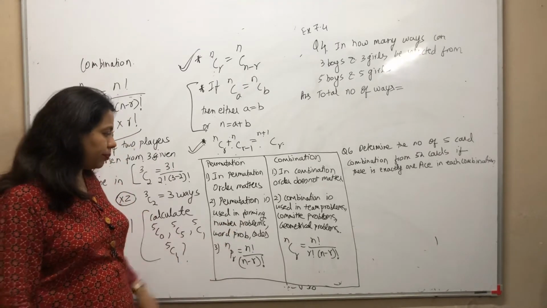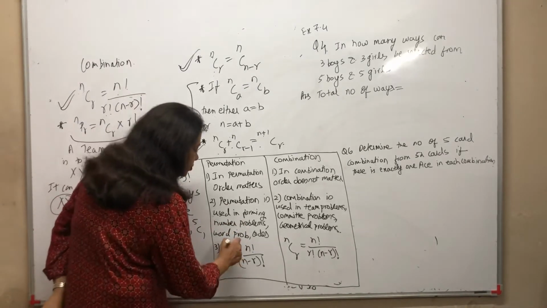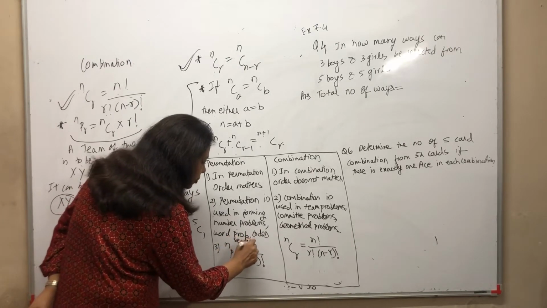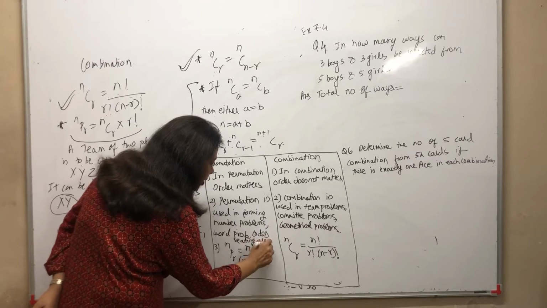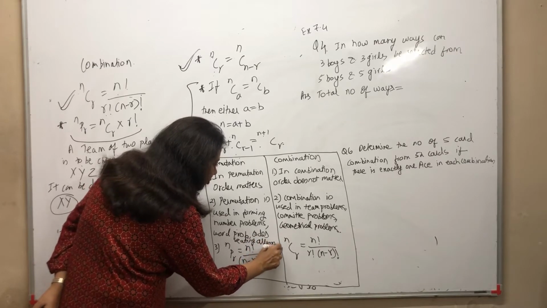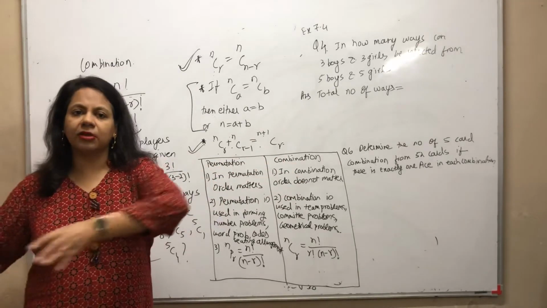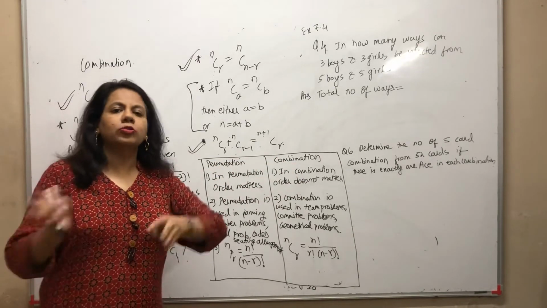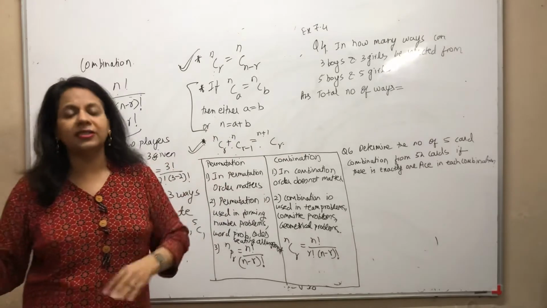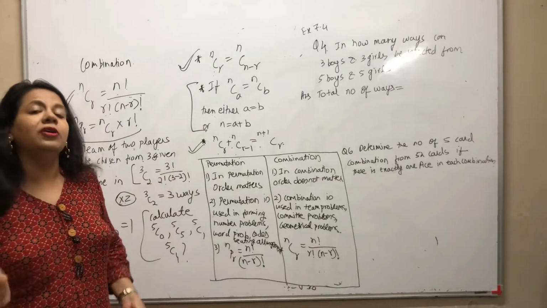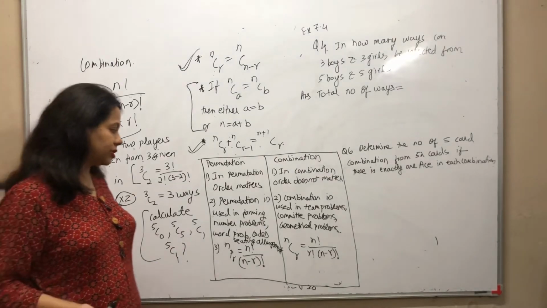Permutation is used in number problems, word problems, code problems and seating arrangement problems. Seating arrangement is going to be different. Ram, Mohan and Sita, that's one arrangement. Now Sita, Ram and Mohan, that's another arrangement. So in seating arrangement problems, order matters, so permutation is used.